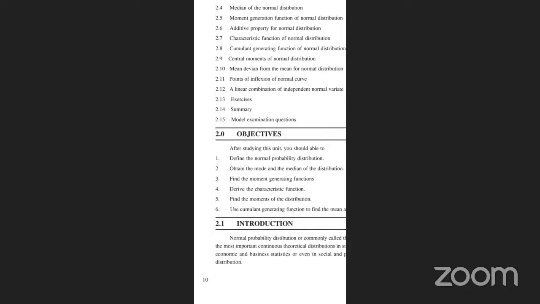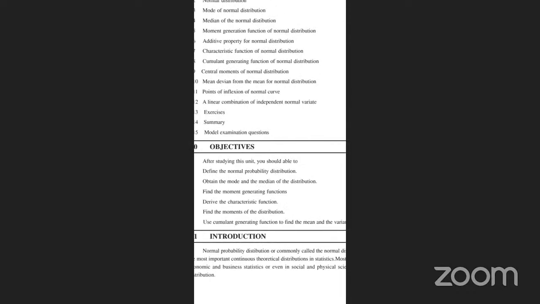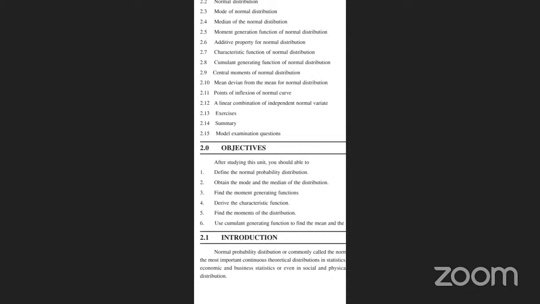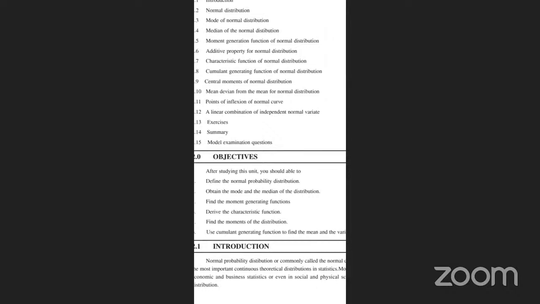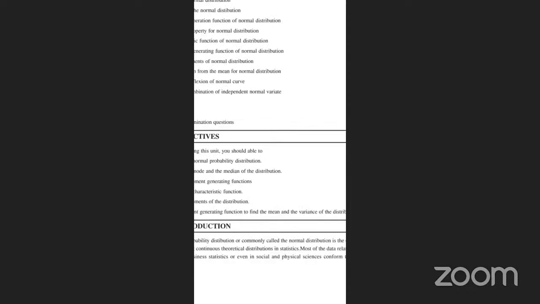The cumulative generating functions. The normal probability distribution is commonly called the normal distribution. Normal distribution is one of the most important continuous theoretical distributions in statistics. Most of the data relating to economic and business statistics, or even social and physical sciences, come from this distribution.